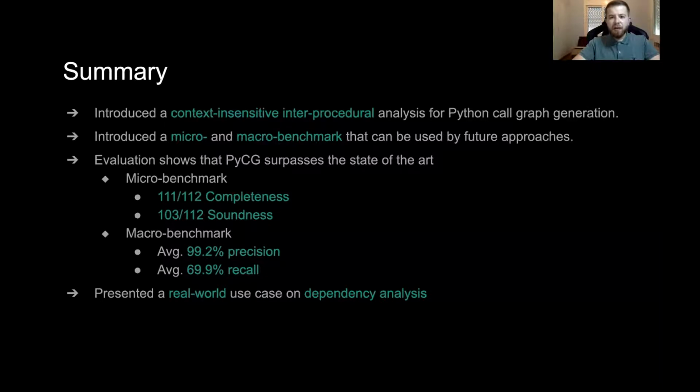In summary, we have introduced a context-insensitive and interprocedural analysis for Python call graph generation. We have created a micro and a macro benchmark and evaluated PyCG on those. The results showed that PyCG generates high-precision call graphs with adequate recall. Finally, we presented a real-world case study on dependency analysis.